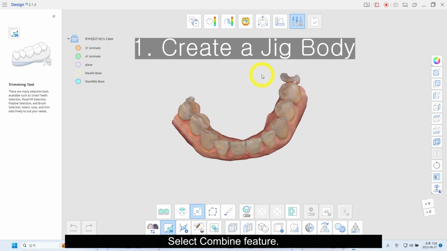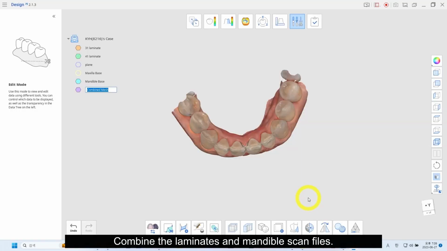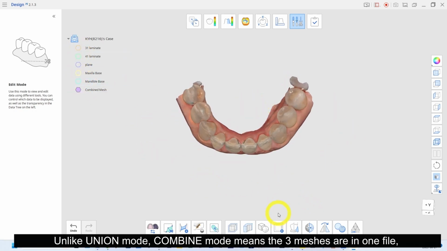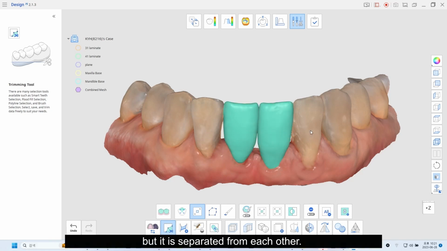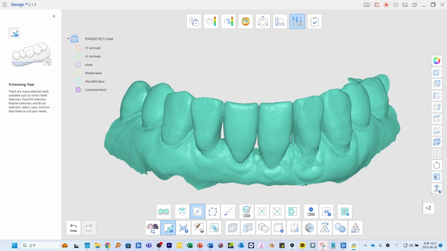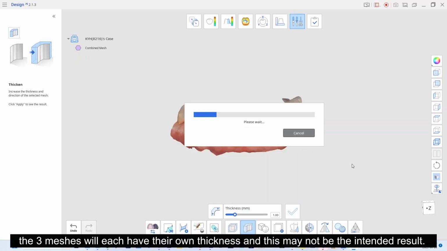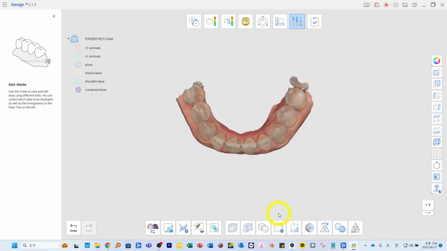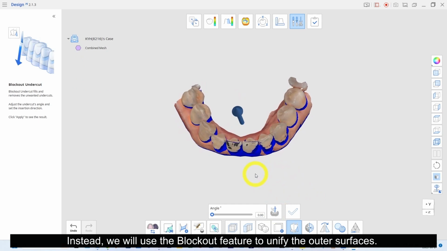Select Combine feature. Combine the laminate and mandible scan file. Unlike Union mode, Combine mode means the three meshes are in one file, but it is separated from each other. If you simply increase the thickness as they are, the three meshes will each have their own thickness, and this may not be the intended result. Instead, we will use the blowout feature to unify the outer surfaces.